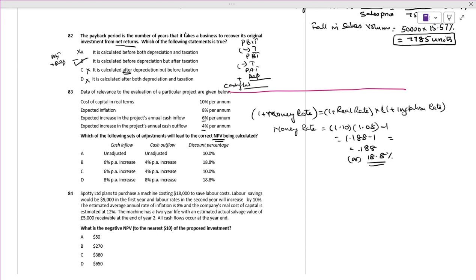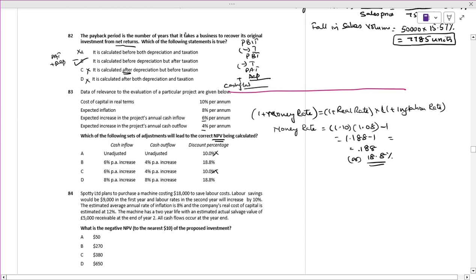Now the discount percentage. The discount percentage is not there in this option, this is not there, this is also not there. Now the cash inflow, because the discount rate is 18.8.